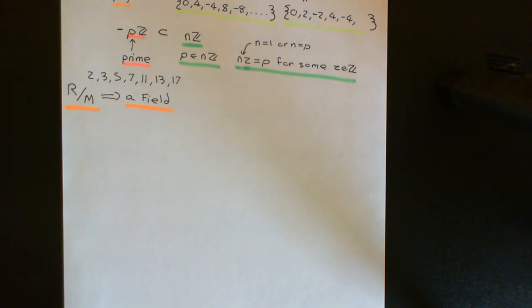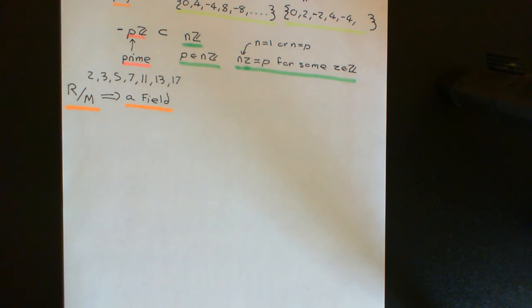Welcome back to this next video in which we are discussing maximal ideals. What we now want to show is that if we have a commutative ring, and I will stress that we're working with a commutative ring here because I didn't say that in the previous video, and we quotient that commutative ring, capital R, out by a maximal ideal, capital M, I claim that we end up with a field.